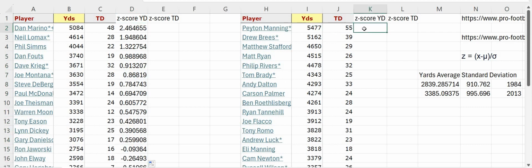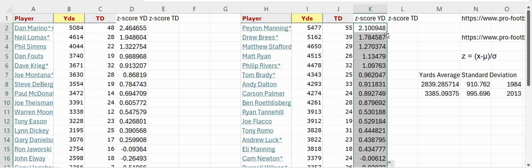And now for Peyton Manning, we're going to do the same thing. I'm going to type equals, left parenthesis, click on his score, and subtract the yards average for 2013. We'll put the dollar sign in there, lock it in, close the parentheses, then divide by the deviation, which was 995.696 for that year. And we'll put the dollar sign in between it. And here's my answer. Right now Dan Marino has a better Z-score than Peyton Manning. So that would favor Dan Marino for the passing yards.